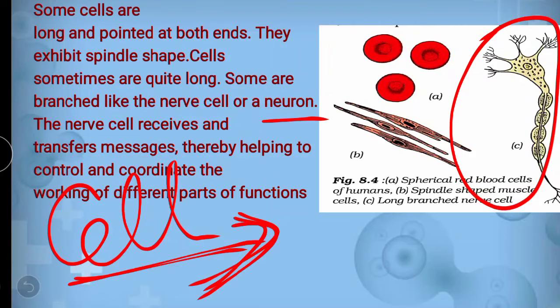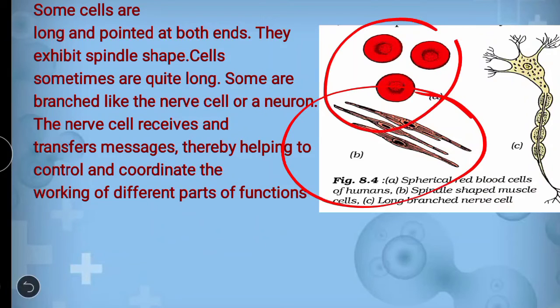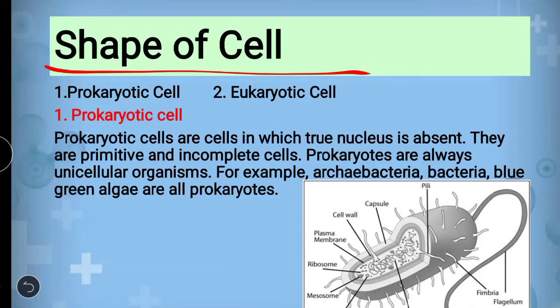So these are some of the types of shapes of the cell. It can be like this, and this is a blood cell, this is a nerve cell. Let's see the two major types of cell: the first one is prokaryotic and the second is eukaryotic.